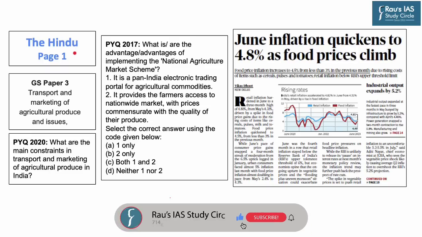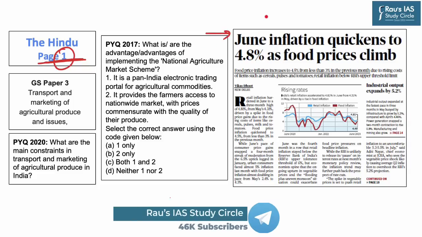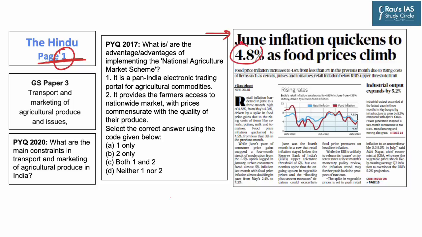Now let us start with the first article of the day, which appeared on page 1 of today's Hindu newspaper. This article highlights that the retail inflation in the country is at a 3-month high, which is 4.8%, and this is primarily due to rise in food prices. Items of daily consumption such as cereals, pulses, milk and tomatoes have seen record inflation. And as a result, inflation in the country has increased.